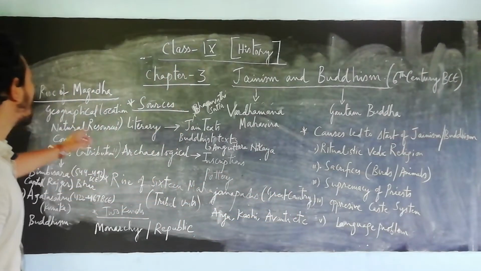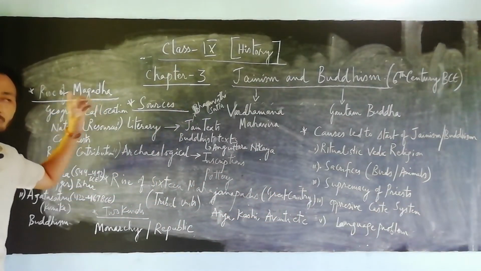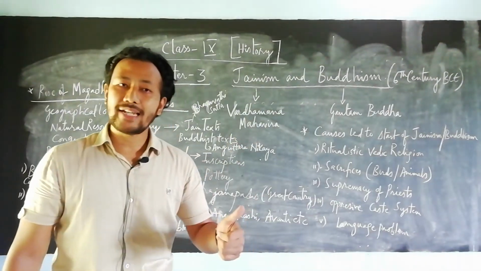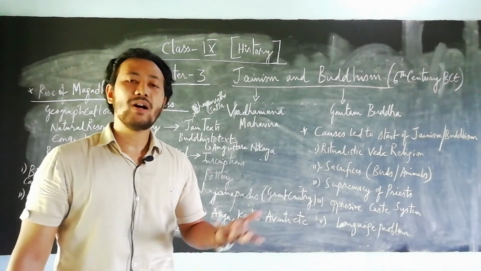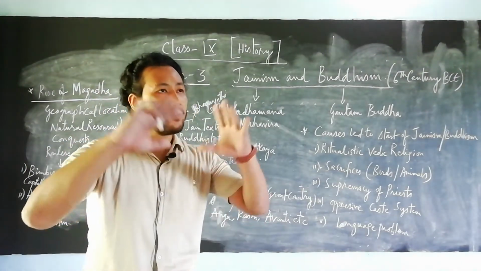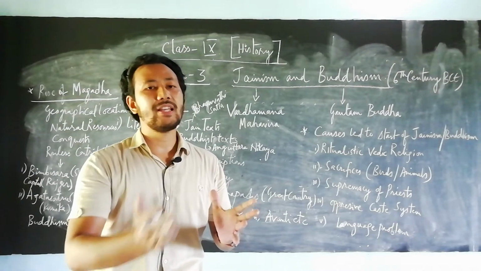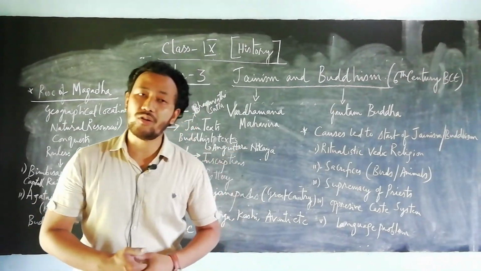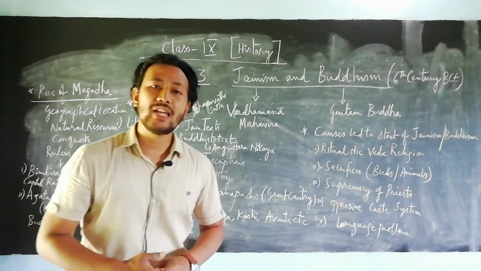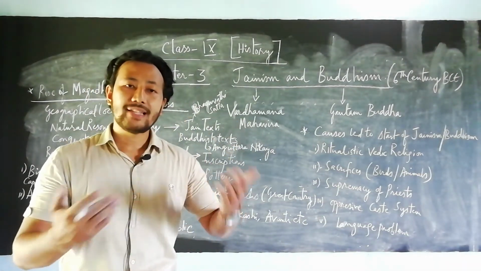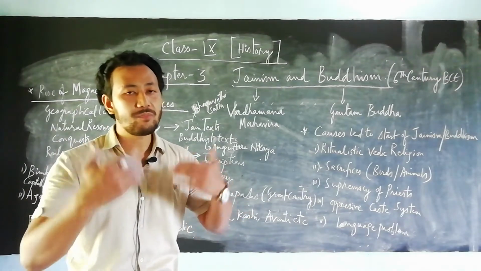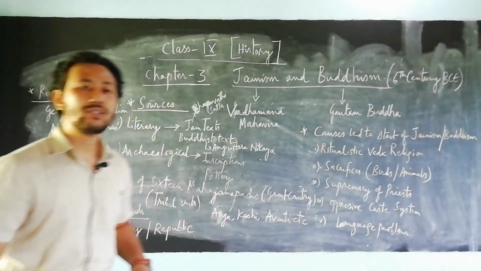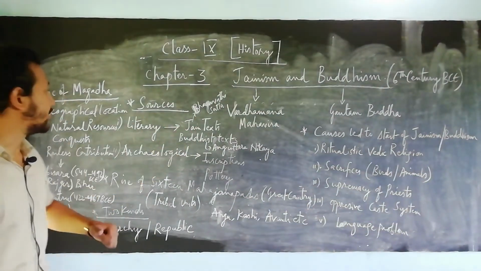Next, we see the topic known as the rise of Magadha. Magadha is believed to be one of the great powerful kingdoms during the 6th century BC. Magadha is at present in Bihar, and through Magadha lots of kings came and gave their contribution with whatever religion they wanted to follow, and that also became a classic example for people to understand the culture or tradition they were following.